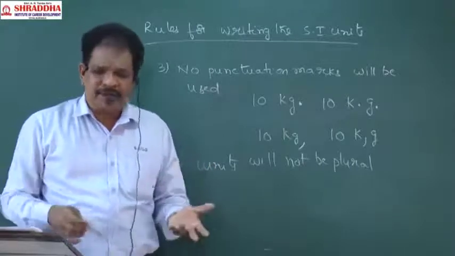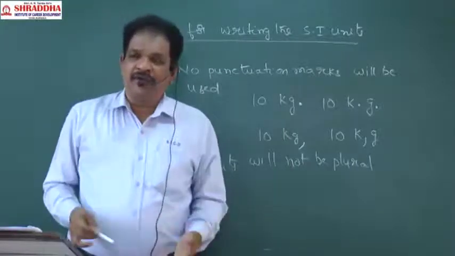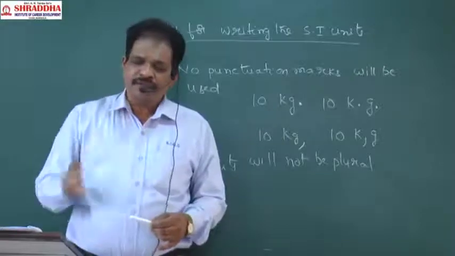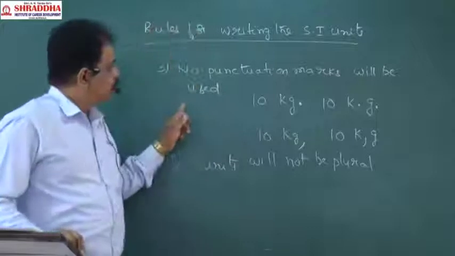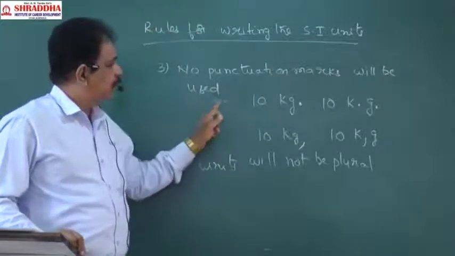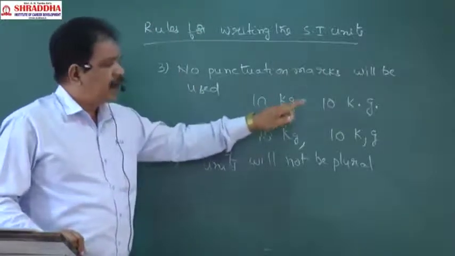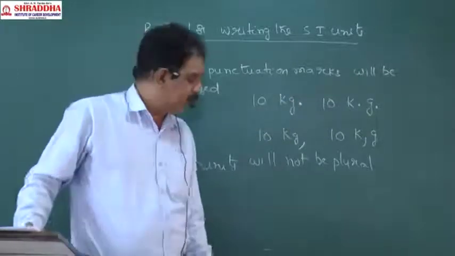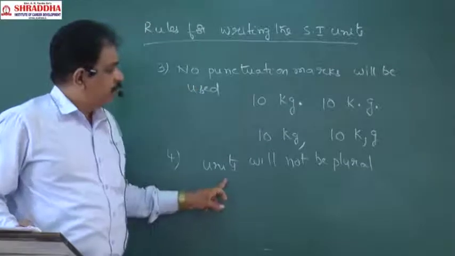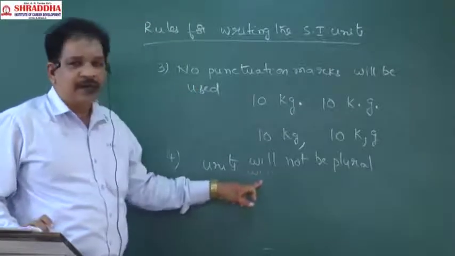Like that the scientists follow this adoption, so we will also follow the same thing. Next, no punctuation marks will be used at the end or in between the unit symbols. Next, units will not be plural.